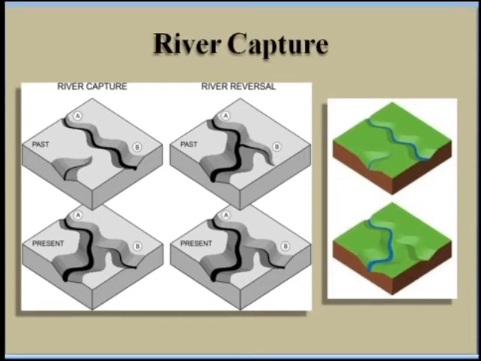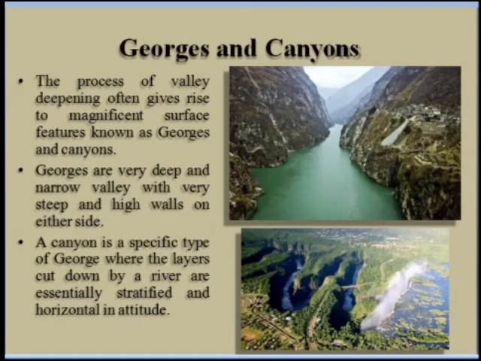Okay, so next is the gorges and the canyons. What is meant by the gorges and the canyons? The process of valley deepening often gives rise to magnificent surface features which are known as gorges and canyons. So gorges mean what? Gorges are very deep and narrow valleys, with steep and very high walls on either side.